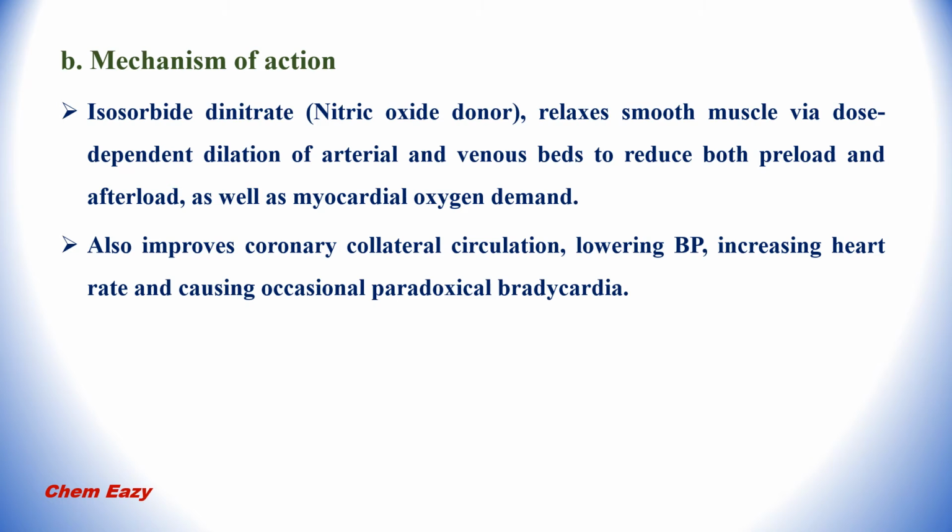Mechanism of action of ISDN. Isosorbide dinitrate, which is a nitric oxide donor, relaxes smooth muscles via dose-dependent dilation of arterial and venous beds to reduce both preload and afterload as well as myocardial oxygen demand. This also improves the coronary collateral circulation, lowering blood pressure, increasing heart rate and causing occasional paradoxical bradycardia.